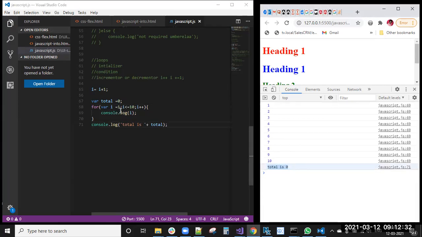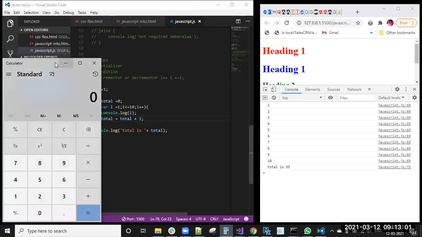So we have not written any logic here. So what I am doing here, total plus equal to, or otherwise total equal to total plus i, then you will get 55. Total is 55. Okay, you got 55.